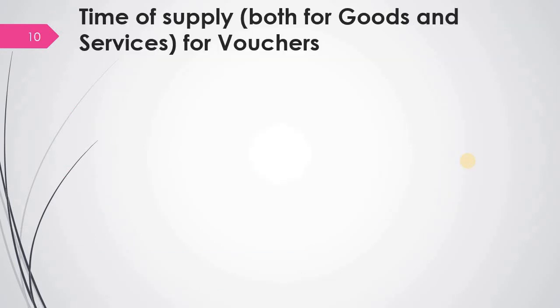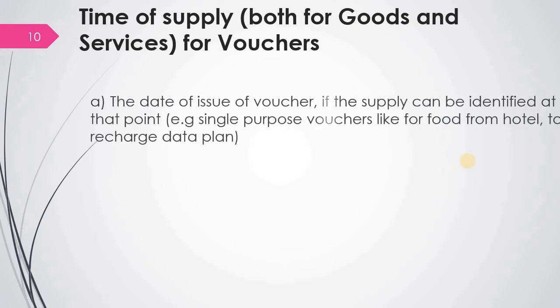Then time of supply for both goods and services for vouchers. Vouchers are neither goods nor services. They are called gift cards. Whenever you go to a shopping mall and buy something in bulk, you will get some vouchers. They can be redeemed, and whenever redeemed, it is considered a supply. So what is the time of supply in case of vouchers for both goods and services? It should be the date of issue of the voucher. Whenever the trader or businessman issues the voucher, that date should be considered as the time of supply, if the supply can be identified at that time.